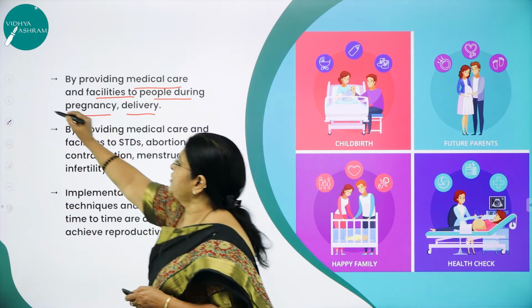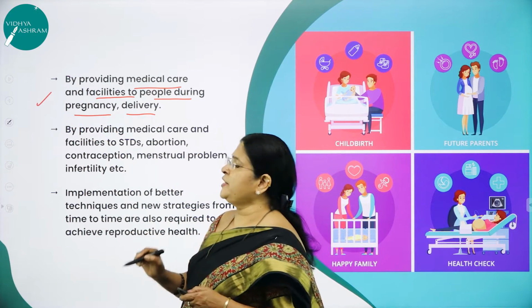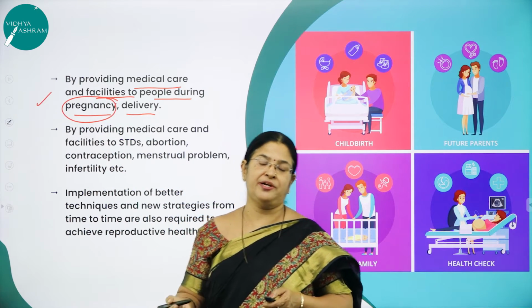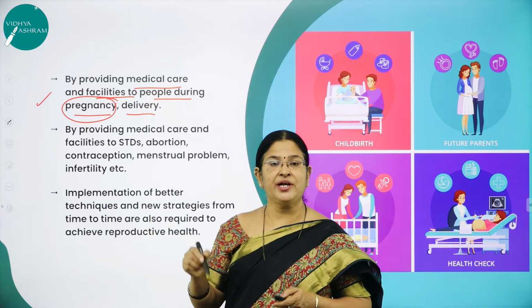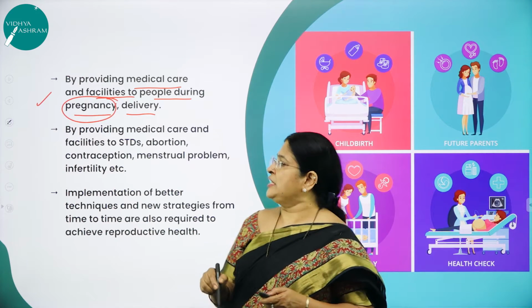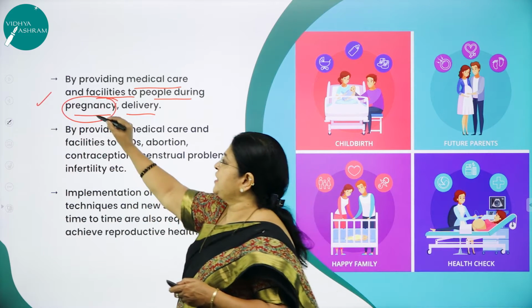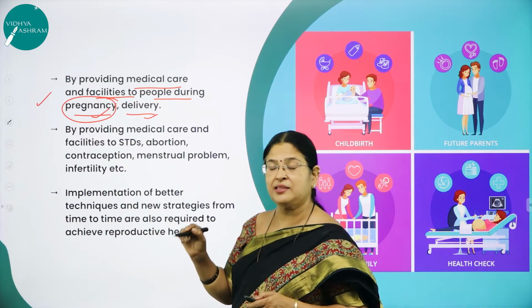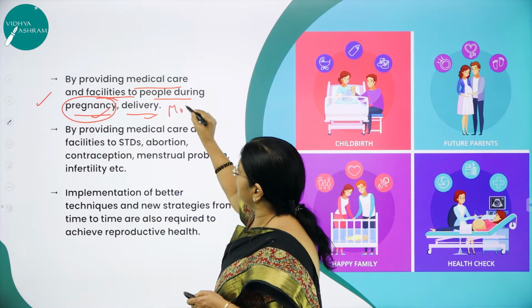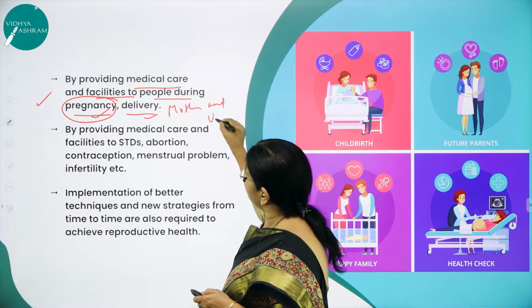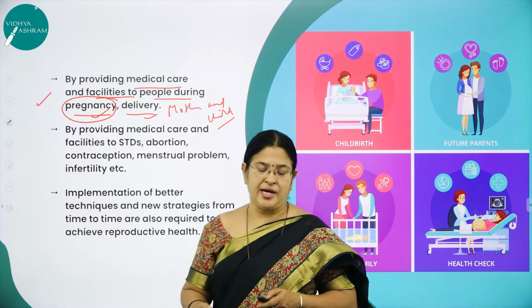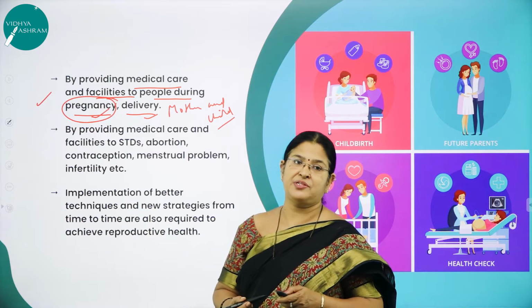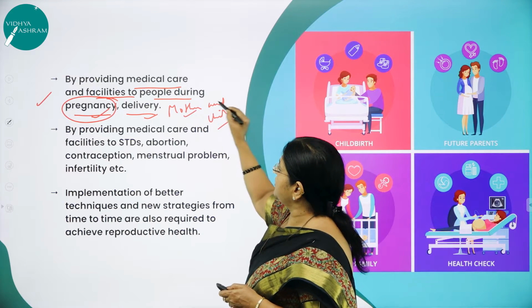Very, very important strategy to be implemented, particularly when a woman is pregnant. She should be taken care of. As you know, what is the gestation period for a pregnant woman? 9 months. So from the time of conception till she delivers the baby, she should be taken care of. And not only that, after the delivery of the baby, both the mother and the child should be taken care of. Even the Indian government is trying its best to provide proper medical care and facility to the pregnant women and also to the mother and the child.